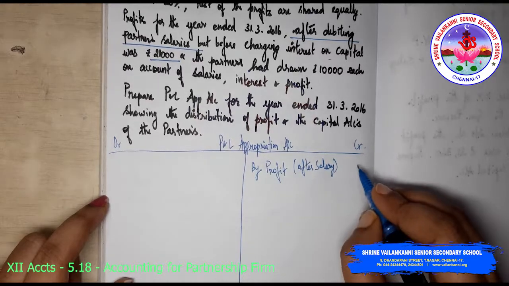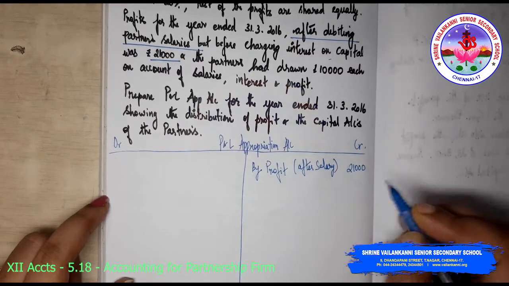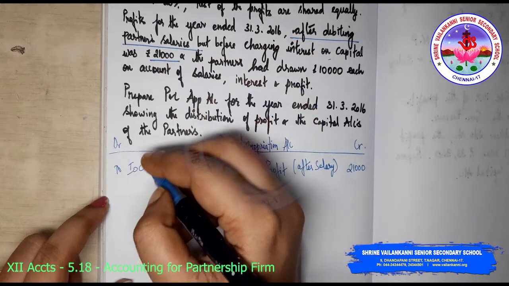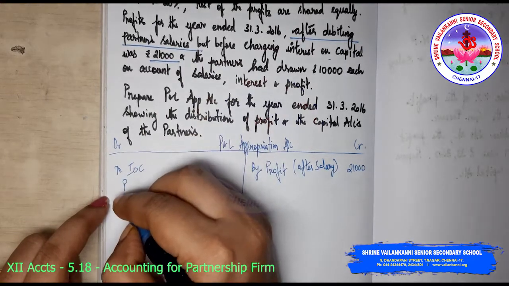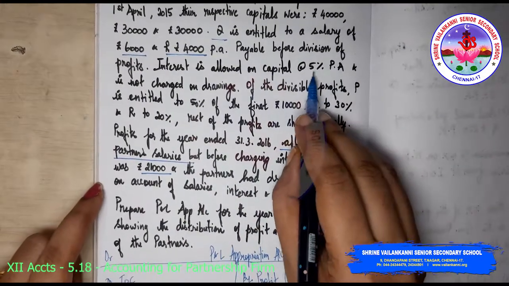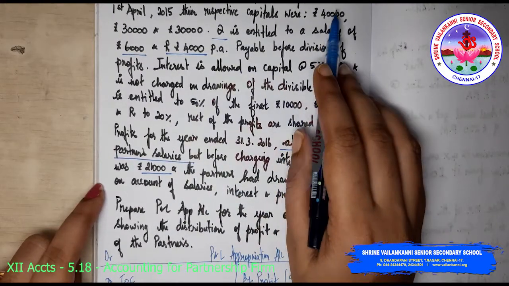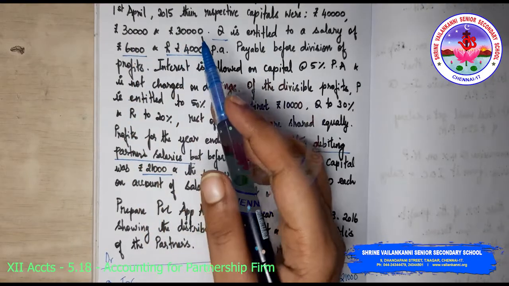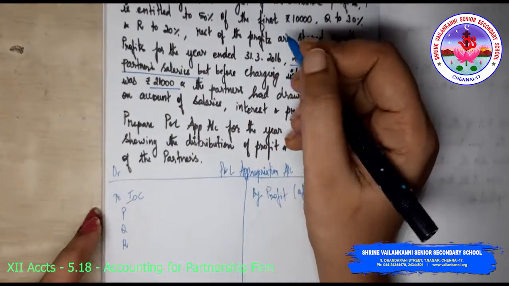After salary, which is 21,000, we have interest on capital for P, Q and R. The interest on partners' capital is 5% per annum. So 40,000 into 5%, 30,000 into 5% and 30,000 into 5%. This is the calculation.